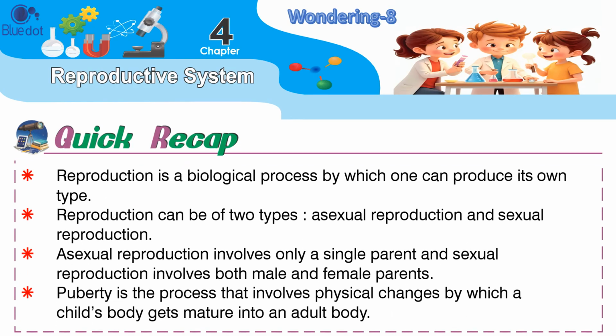Quick recap. Reproduction is a biological process by which one can produce its own type. Reproduction can be of two types: asexual reproduction and sexual reproduction. Asexual reproduction involves only a single parent, and sexual reproduction involves both male and female parents. Puberty is the process that involves physical changes by which a child's body gets mature into an adult body.